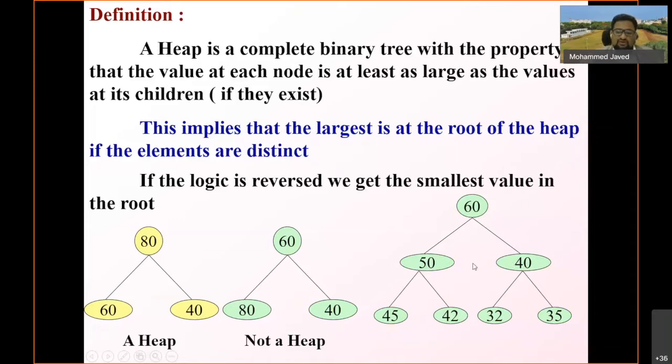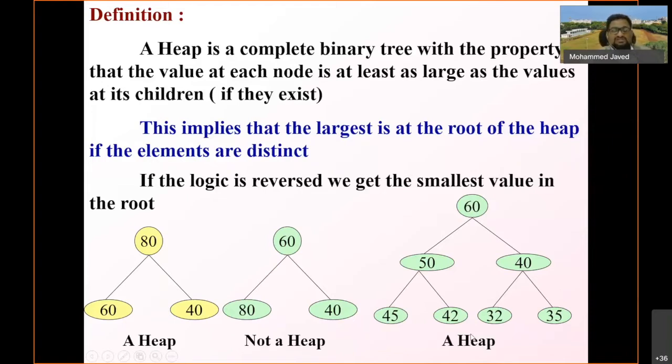Now let us go upward. The parent of these 50 and 40 is 60. Again I have to check the maximum element here. The maximum element 60 is the parent node, and 60 is greater than 50 and 60 is greater than 40. So this is a perfect heap, an example of a heap.